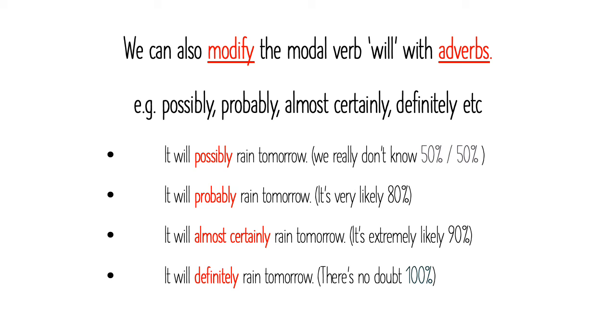We can also modify the modal verb will with adverbs. For example, possibly, probably, almost certainly, definitely, etc. It will possibly rain tomorrow. We really don't know. 50-50. It will probably rain tomorrow. It's very likely. 80%. It will almost certainly rain tomorrow. It's extremely likely. 90%. It will definitely rain tomorrow. There's no doubt. 100%.